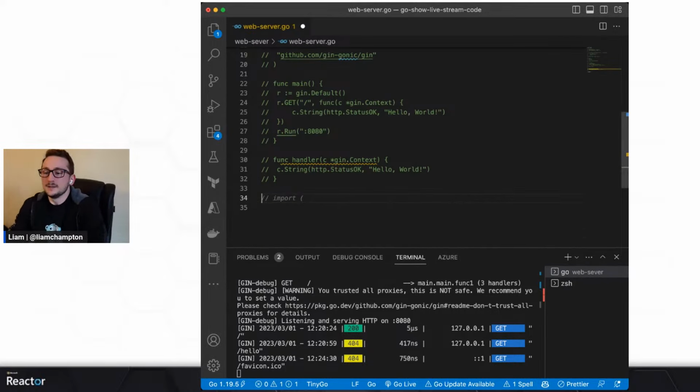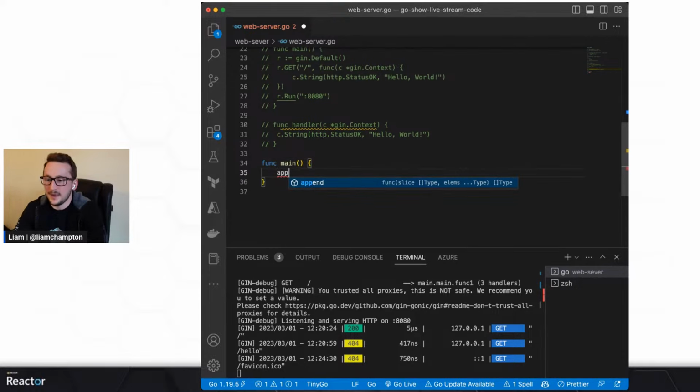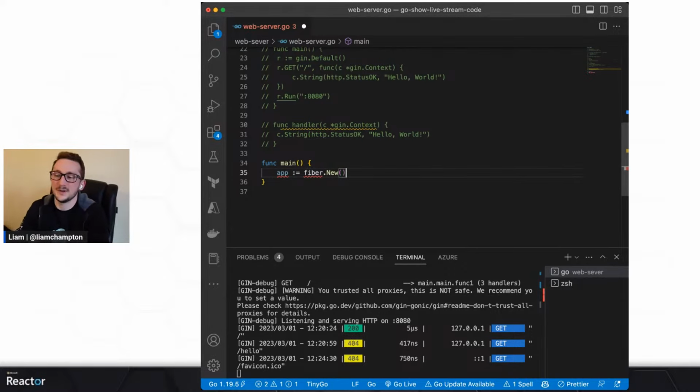So very much like before, I need to import the Fiber package, but I'm going to just let my import do this for me, and I'm going to write a main function. So let's do a func main, and let's open up an app. Let's say app equals fiber.New. Even without the import, Copilot has kind of guessed where I'm going with this one. I don't know whether it's because I've written this a number of times or whether it just already knows.